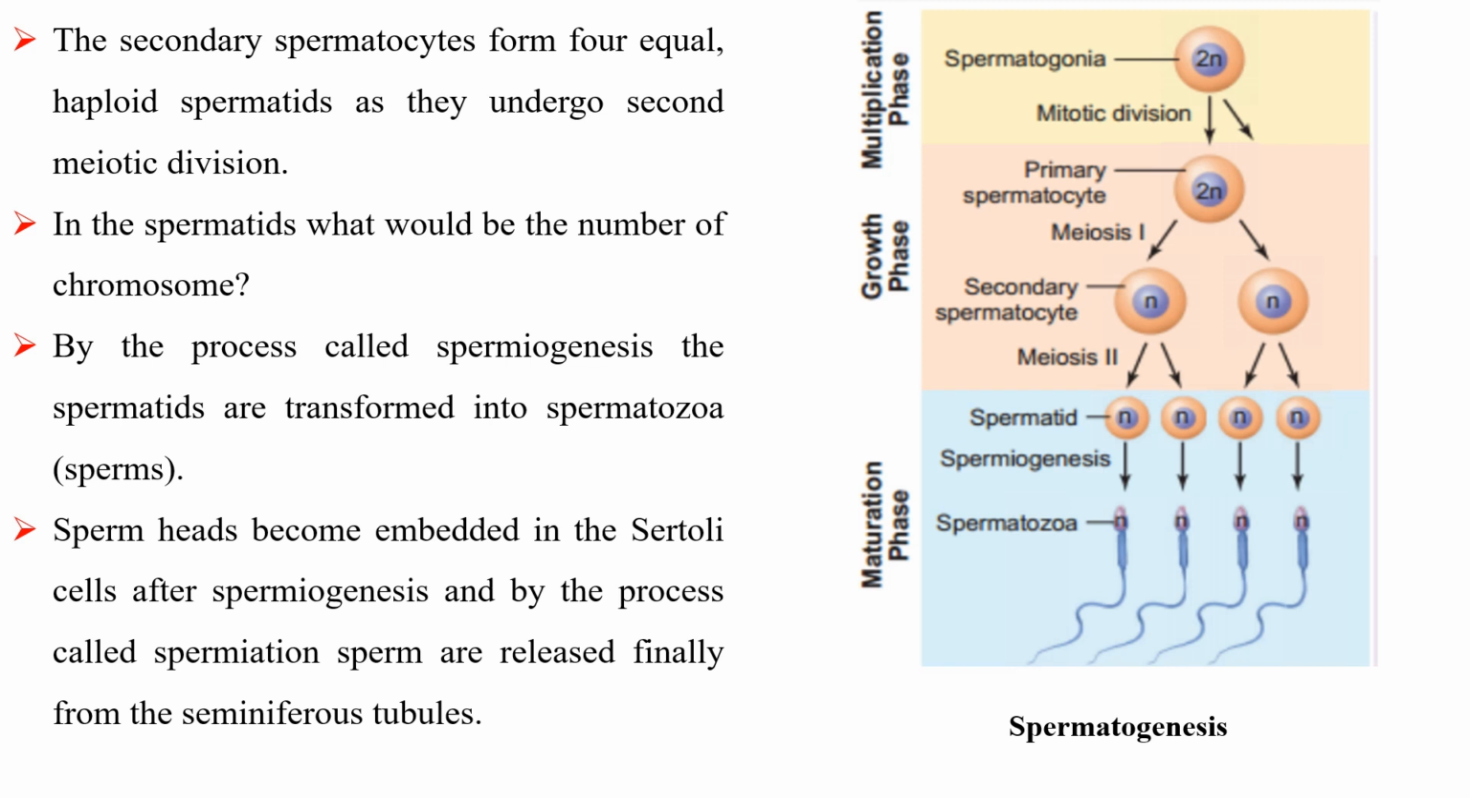In the spermatids, what would be the number of chromosomes? By the process called spermiogenesis, the spermatids are transformed into spermatozoa. Sperm heads become embedded in the Sertoli cells after spermiogenesis, and by the process called spermiation, sperms are released finally from the seminiferous tubules.